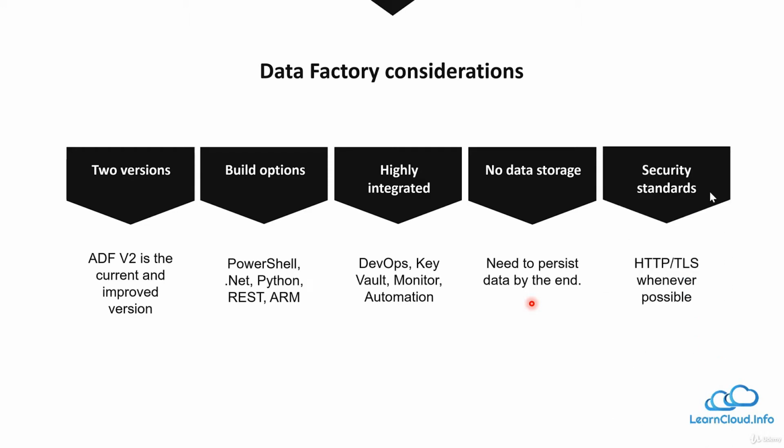And finally, security standards. Microsoft is very serious about security. Security is always the first preference of Microsoft, especially in Azure related products. And it uses HTTPS or TLS when your data traffic moves from one service to another service within Azure, and it is always encrypted. It is very secure.